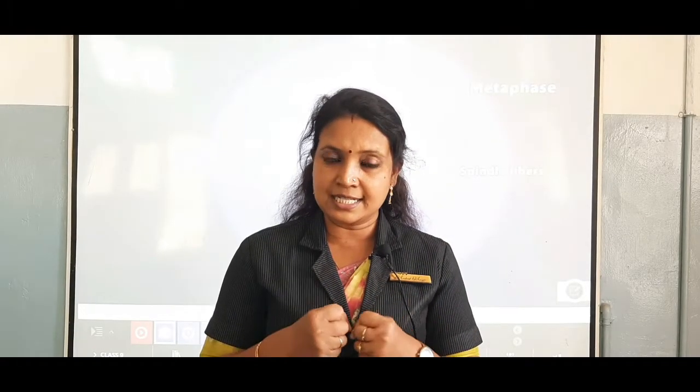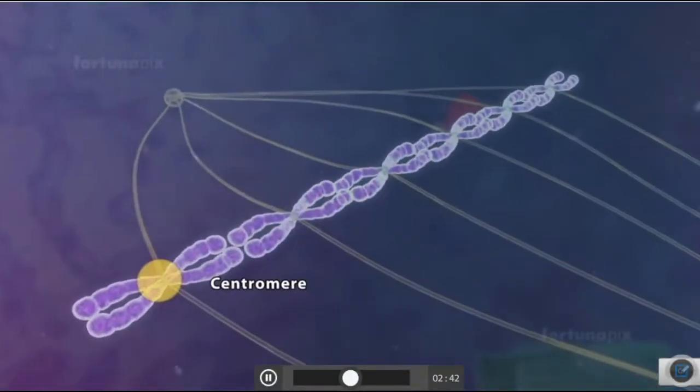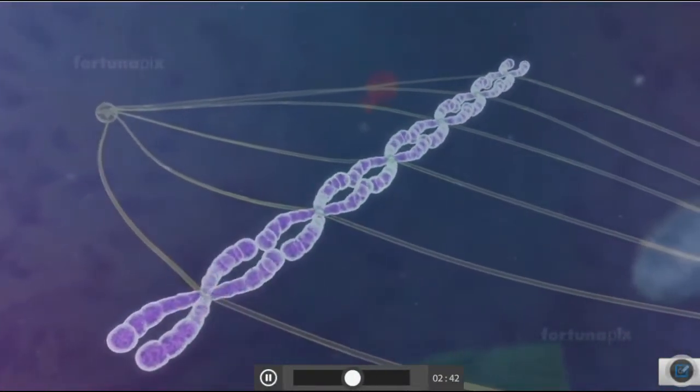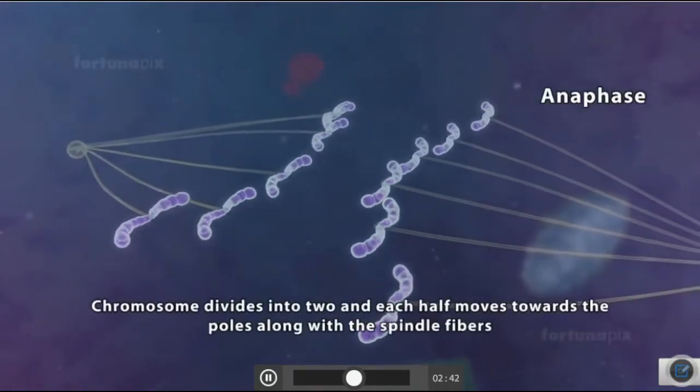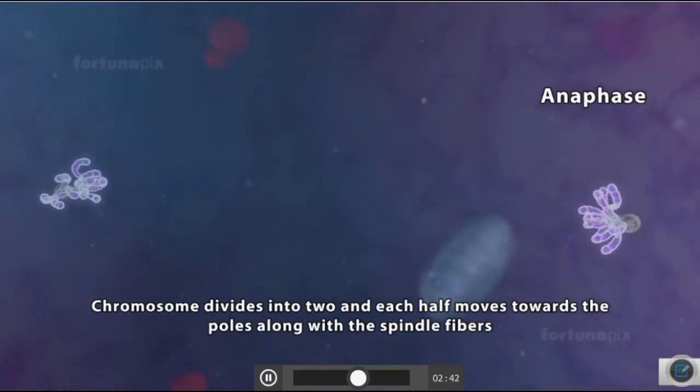The third stage of karyokinesis is anaphase, and in this phase we can see that the spindle fibers which are connected to the centromere pull the chromatids. As a result, the chromatids get separated and the separated chromatids move to the opposite poles of the cell. As a result, daughter chromosomes are formed. Okay, let us see how it happens. You can see here this is the centromere, and the spindle fibers pull the chromatids. As a result, they separate and move to the opposite poles of the cell.